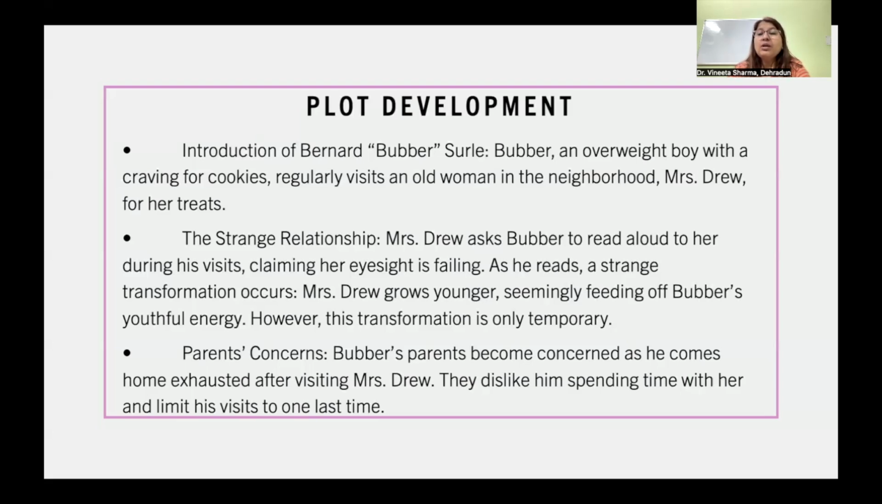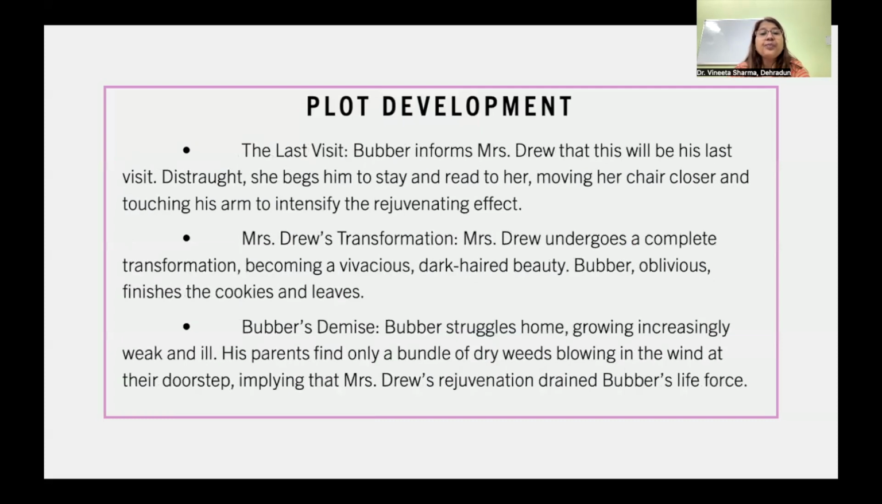Mrs. Drew asks Bubber to read aloud to her during his visits, claiming her eyesight is failing. As he reads, a strange transformation occurs. Mrs. Drew grows younger, seemingly feeding off Bubber's youthful energy. However, this transformation is only temporary. Now, parents' concern. Bubber's parents become concerned as he comes home exhausted after visiting Mrs. Drew. They dislike him spending time with her and limit his visits to one last time.